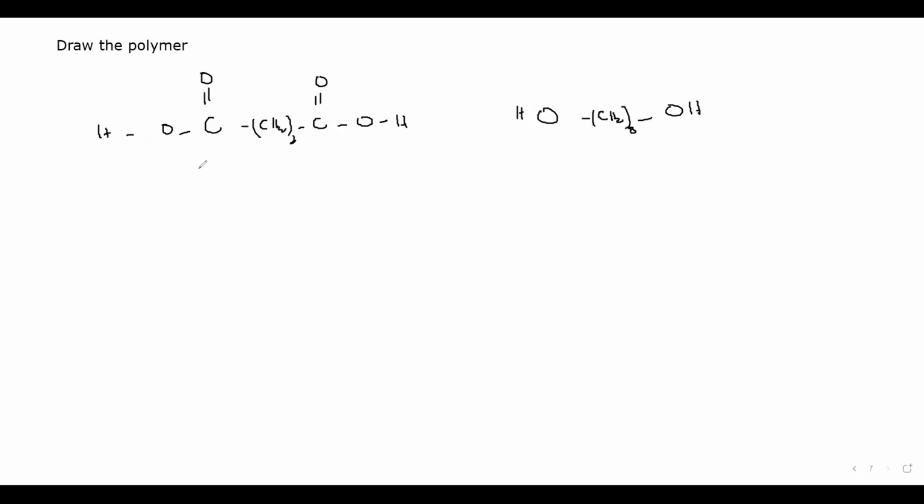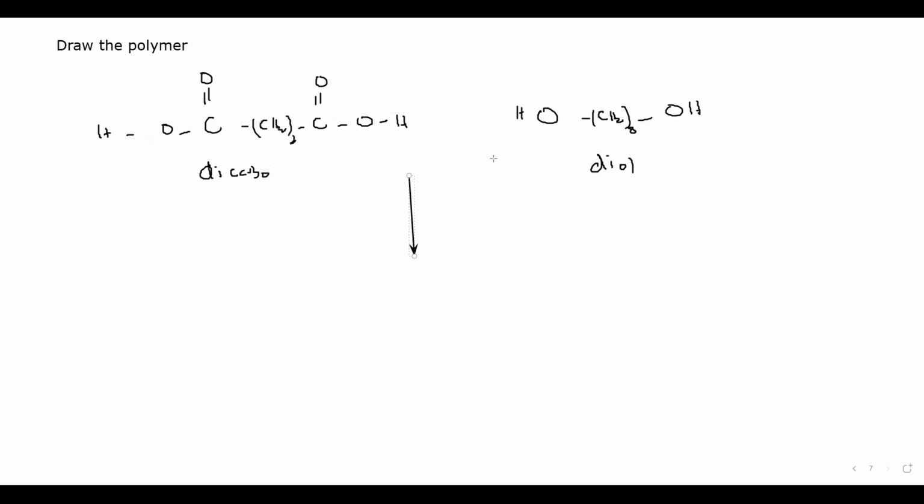So this has two carboxylic groups, so it is dicarboxylic, and this one is a diol. So when dicarboxylic acid reacts with diol, what is the result? It will result in the formation of polyester and water.